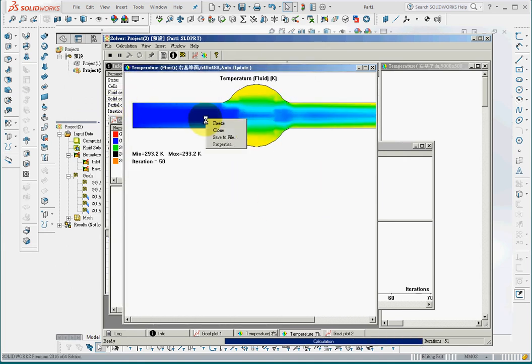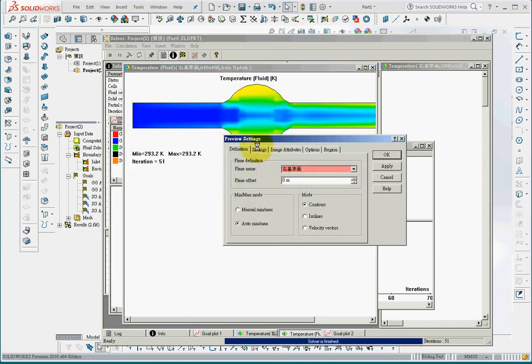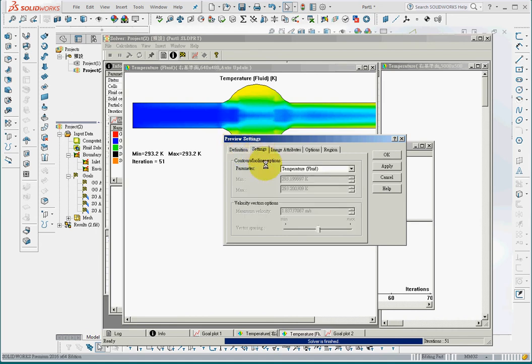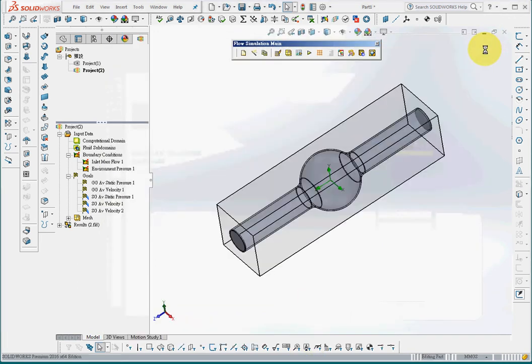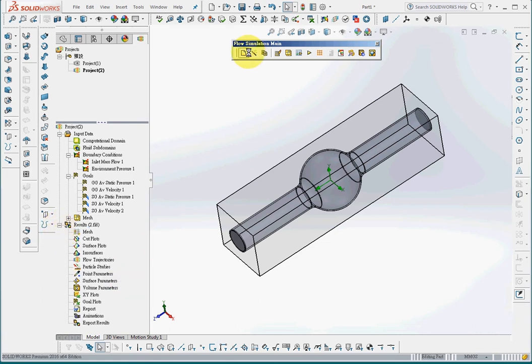And this is the temperature, so I change to maybe pressure or velocity. But the procedure is finished, so I may not be able to display the result because the solver is finished. So I'll click finish. So this is the result.